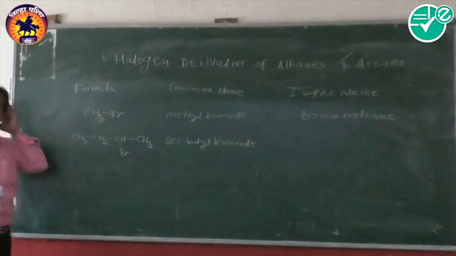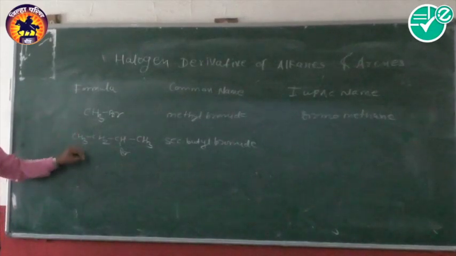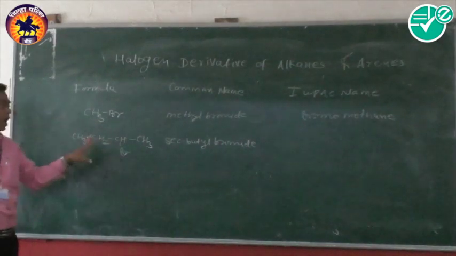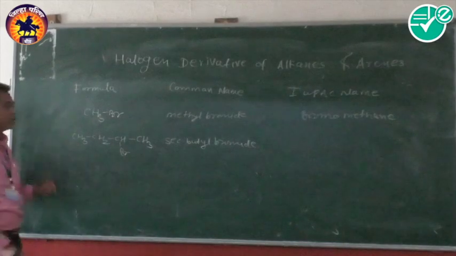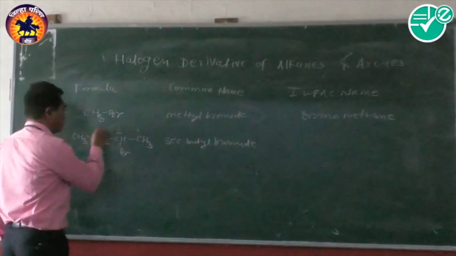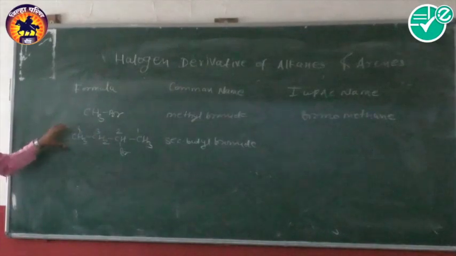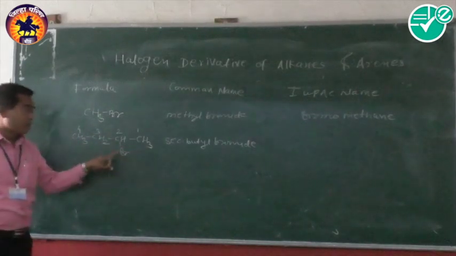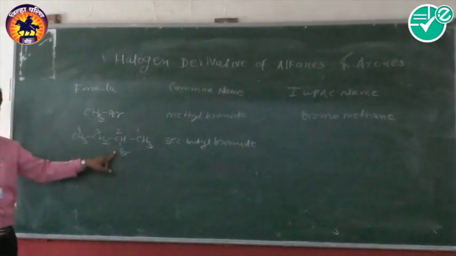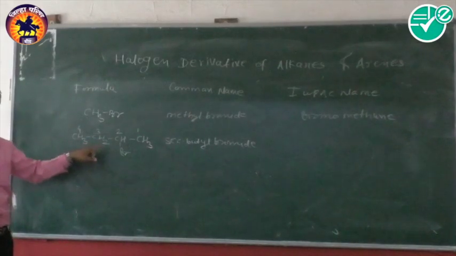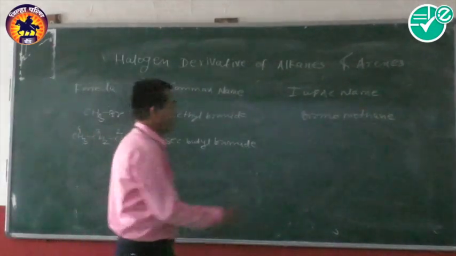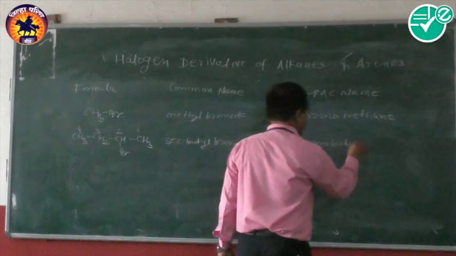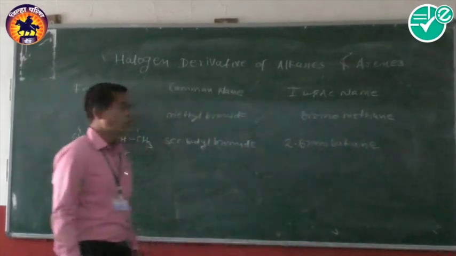And according to the IUPAC system, firstly we give the numbering, and numbering starts from the end nearest to the halogen atom, our functional group. So numbering starts from this end: 1, 2, 3 and 4. So the parent contains 4 carbon atoms, so it is called butane. And our functional group, halogen, is present at the second carbon atom, so the number is given along with the name. So it is named 2-bromobutane.